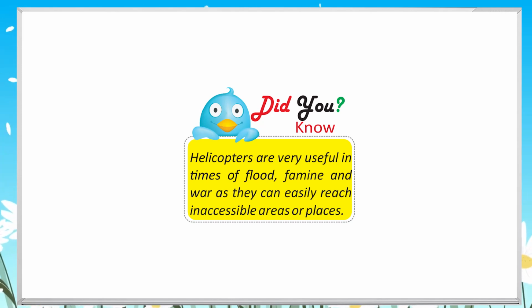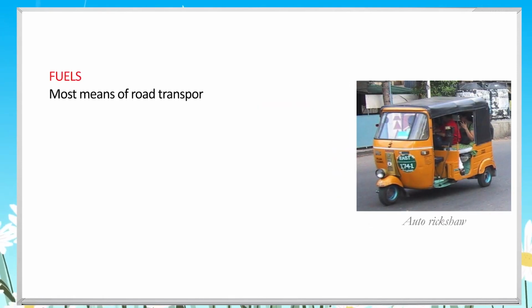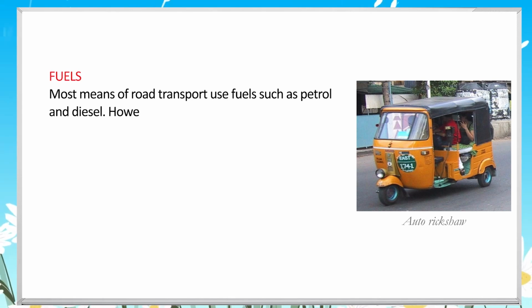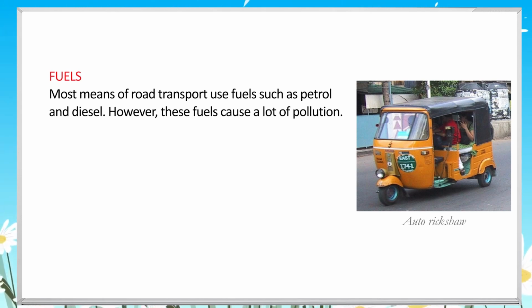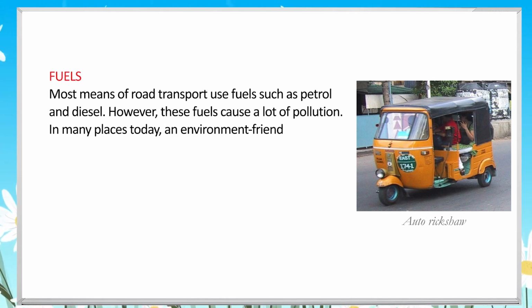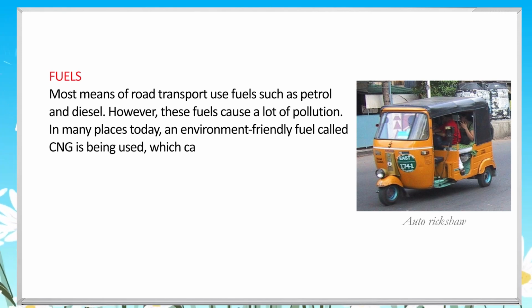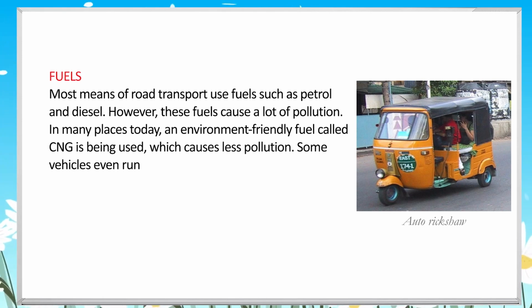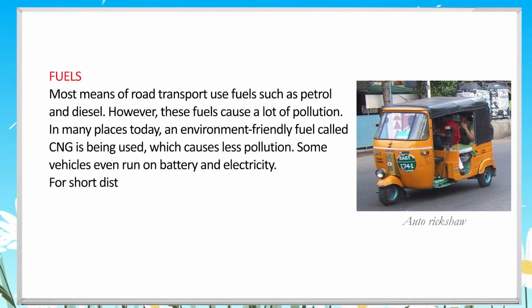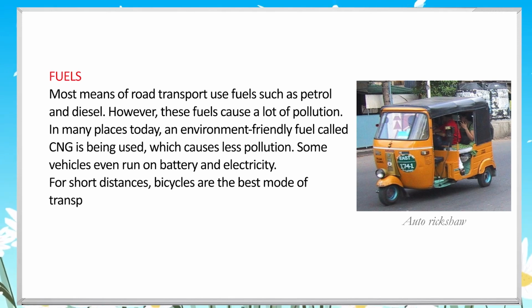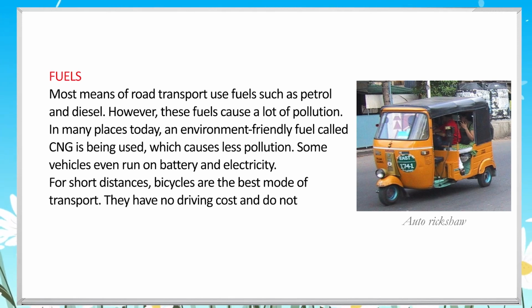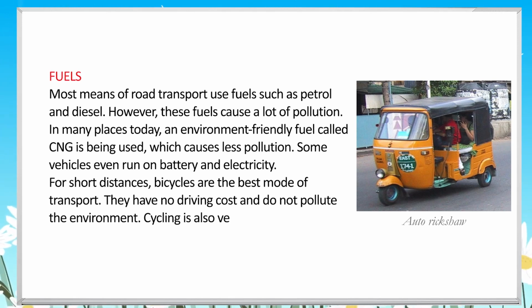Helicopters are very useful in times of flood, famine, and war as they can easily reach inaccessible areas or places. Fuels. Most means of road transport use fuels such as petrol and diesel. However, these fuels cause a lot of pollution. In many places today, an environment-friendly fuel called CNG is being used, which causes less pollution. Some vehicles even run on battery and electricity.